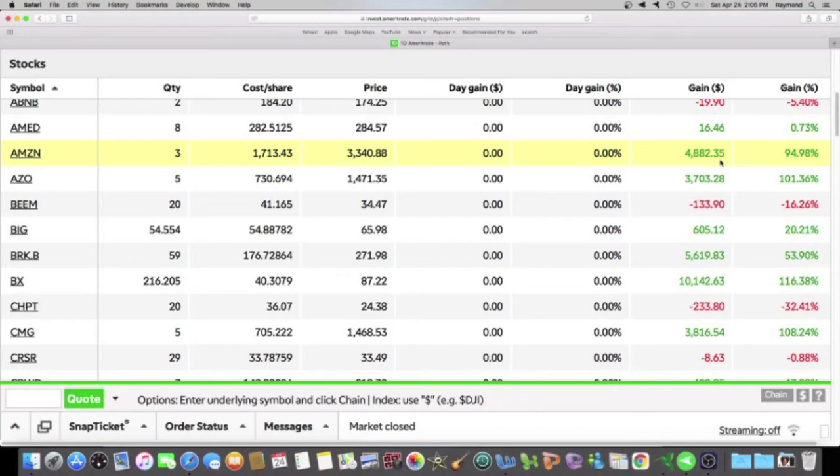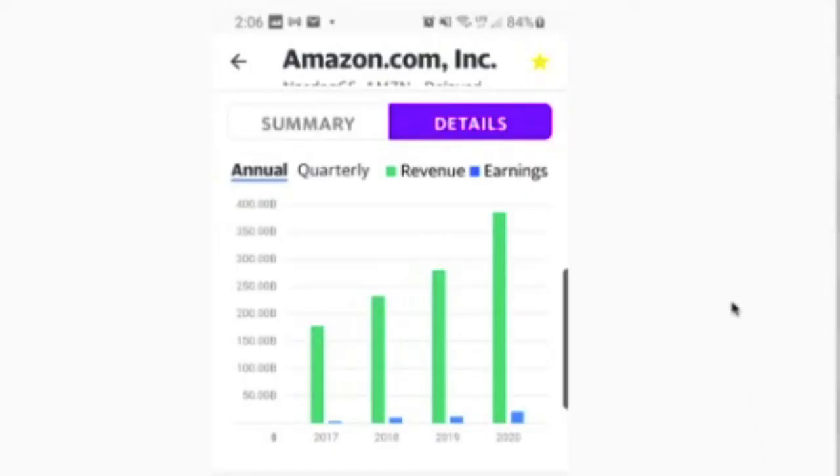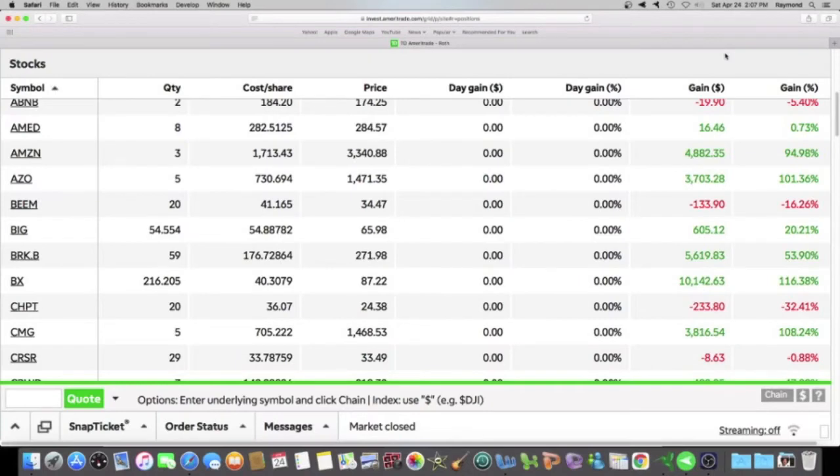And the reason you would consider it is because you're going to go to the Yahoo app and look at the revenue and earnings, and you're going to say, oh, wow, everything's positive. I got the green above the zero, and I got the blue above the zero. So this company is bringing in the money, and they're profitable. So I'm hoping this stuff is making sense to you. Get the Yahoo app, find your stock, start reading about the stock before you buy it. Go to the detail tab and look at the revenue and earnings, and you want to look at the blue, you want to look at the green, and you want everything shooting up toward the sky. You want everything above the 0 point.